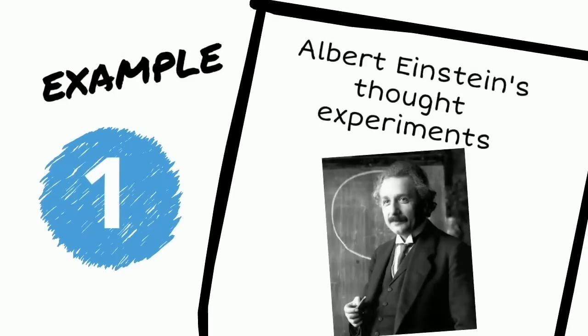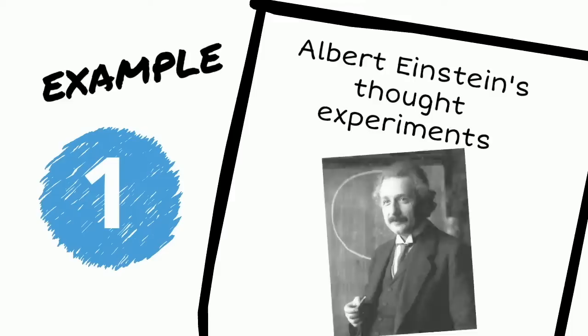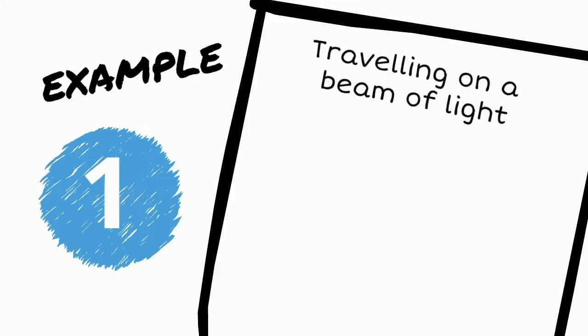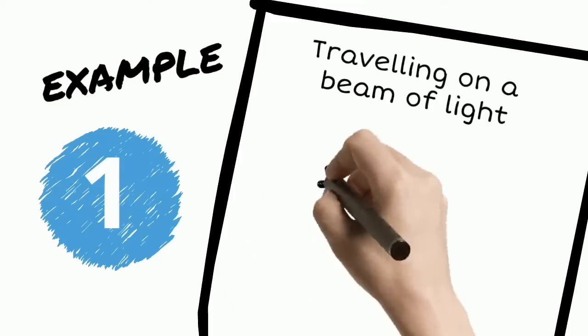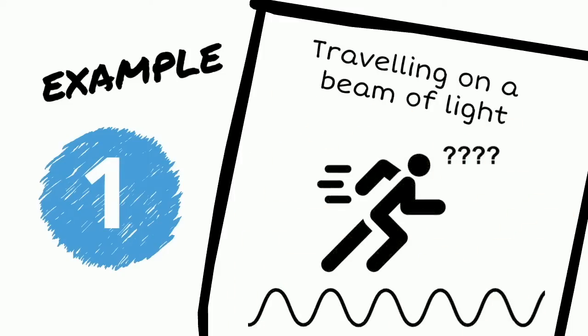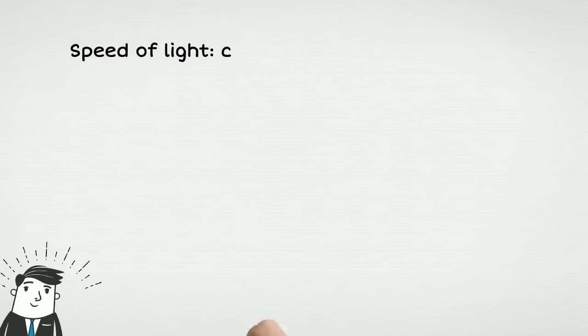When he was just 16 years old, Einstein, in his very first thought experiment, imagined that he was traveling on a beam of light. As you know, and as was known in physics at that time, light is an electromagnetic wave traveling through space, an electromagnetic oscillation propagating with large speed over large distances, much like a regular wave propagates through water, although of course much faster. The speed of light is denoted by the letter c.